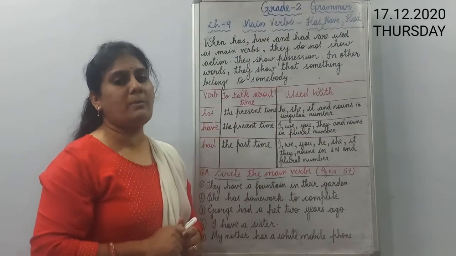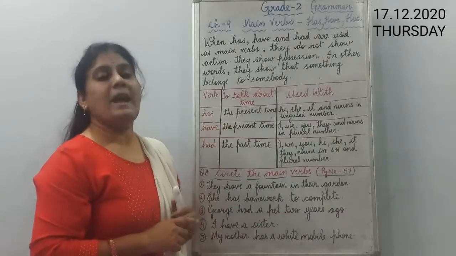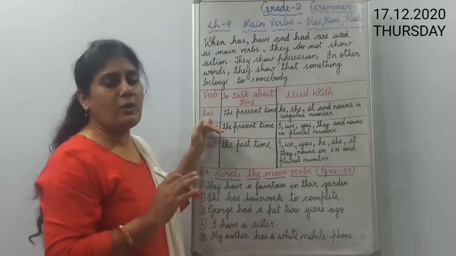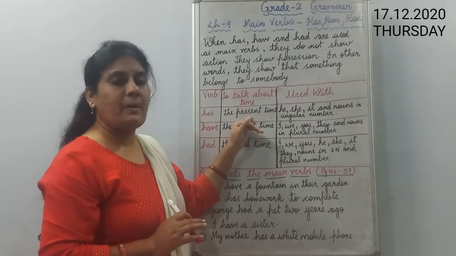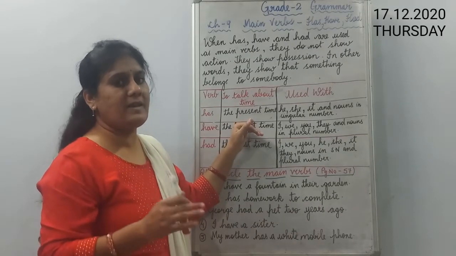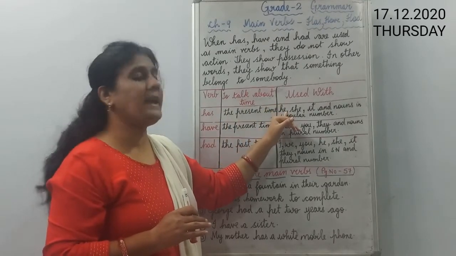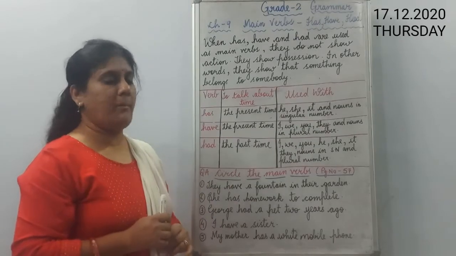When we talk about one person, one thing, one animal, there we use has. Present means the time which is going on.